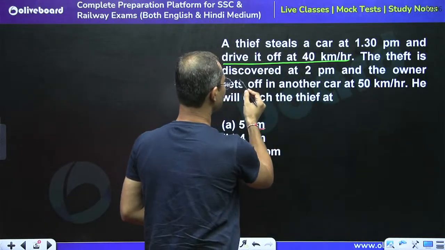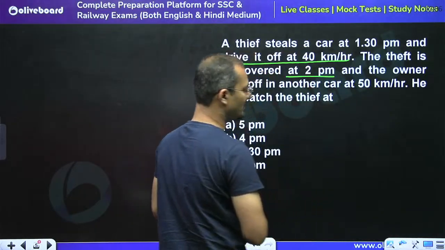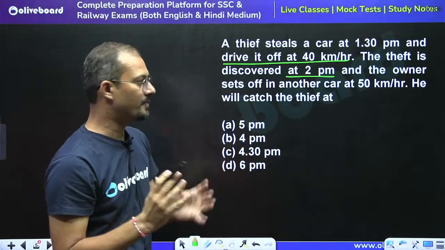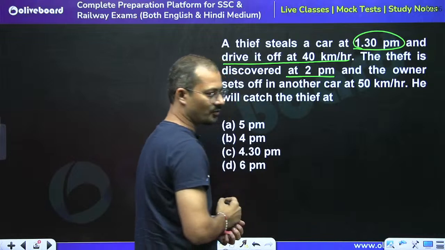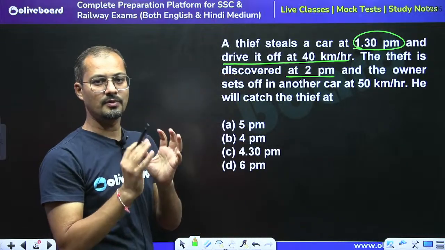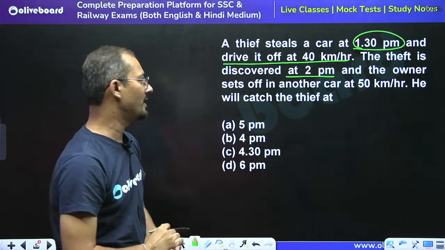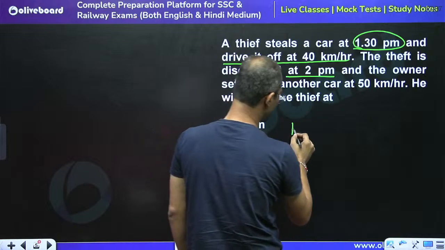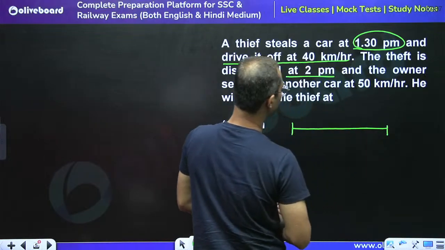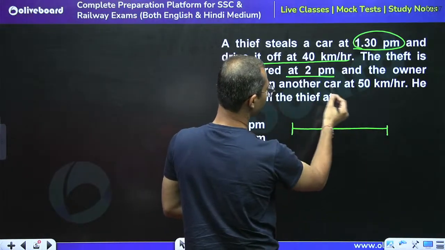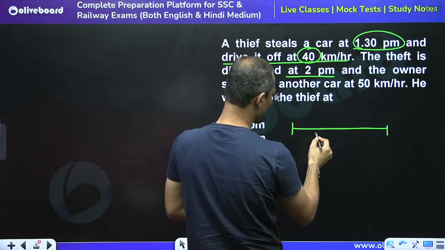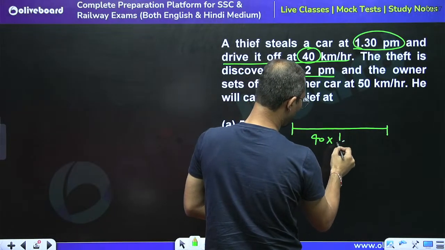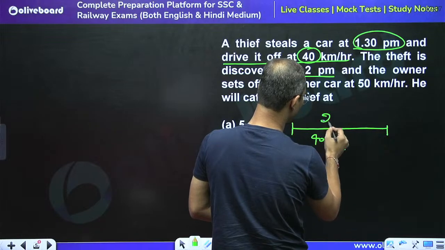The theft is discovered at 2 p.m., right? If the theft is discovered at 2 p.m. and the theft took place at 1:30, it means the thief got half an hour to run. So how far has the thief run in half an hour? The speed of the thief is 40 km per hour, so in half an hour he will cover a distance of 20 km.